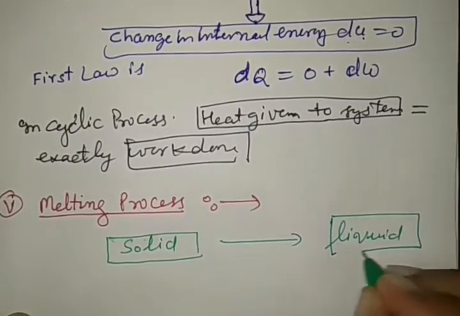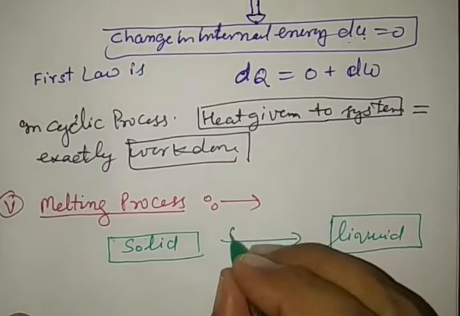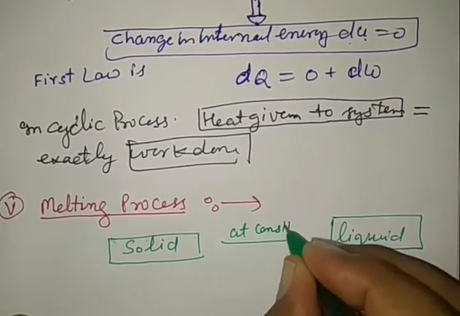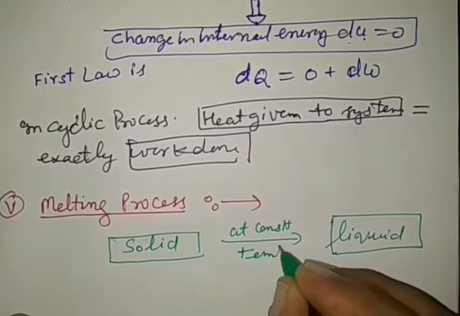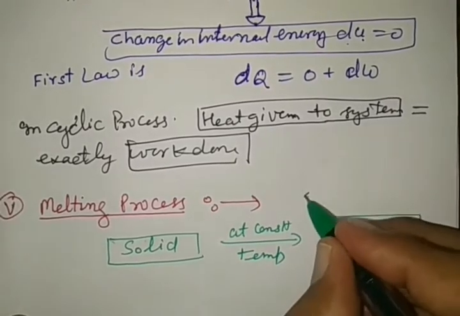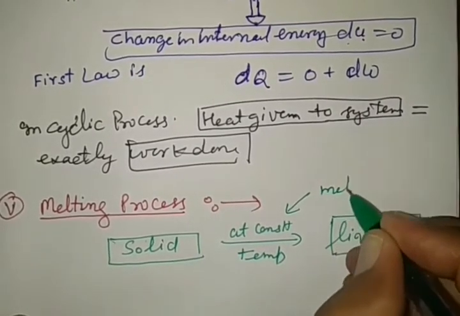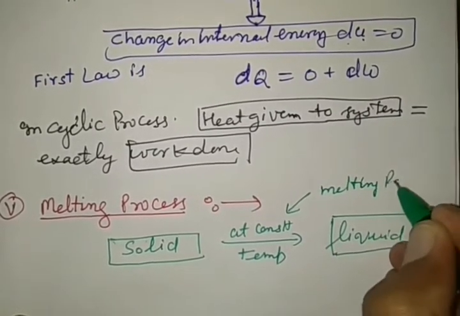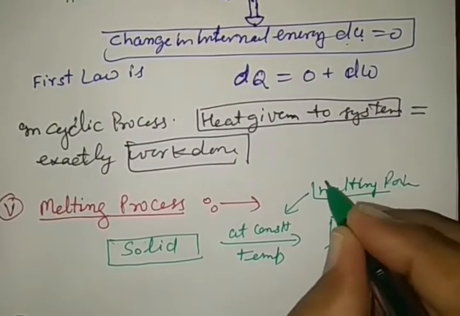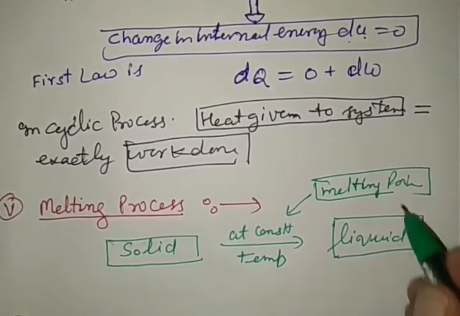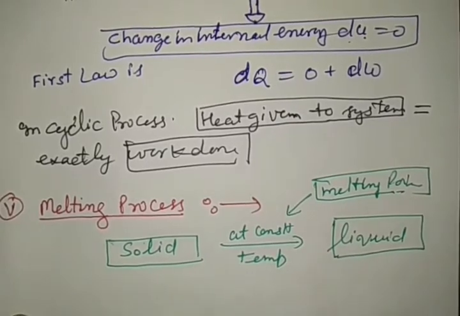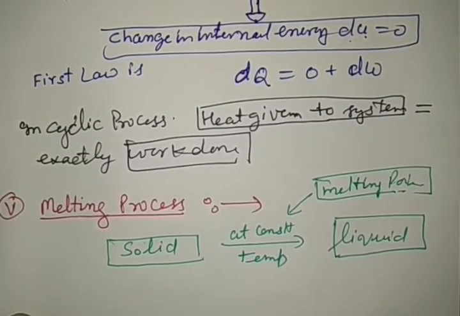Solid converted into liquid at constant temperature. This temperature is called melting point. It can also be understood here in view of first law of thermodynamics.